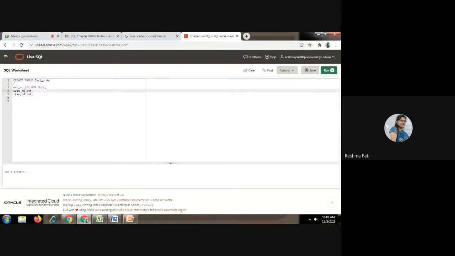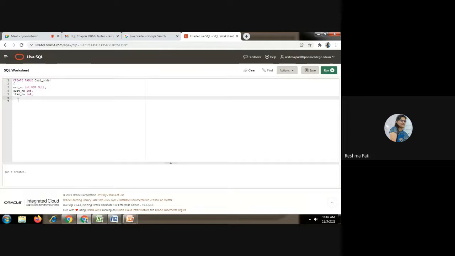You can change this name. This name should not be the same as your previous table, but you have to prove that. If you are changing this name, you have to prove that this attribute and that attribute are the same. That you have to do if you are going to change the name of the attribute. Now these three things are done.